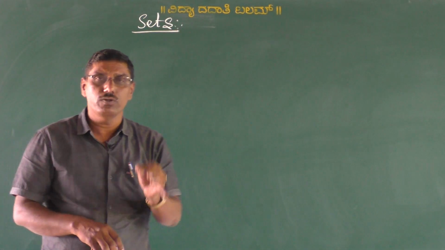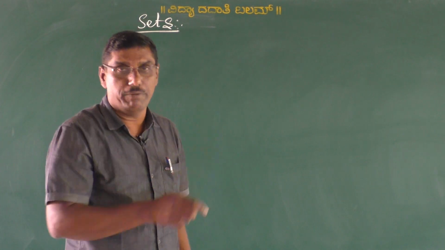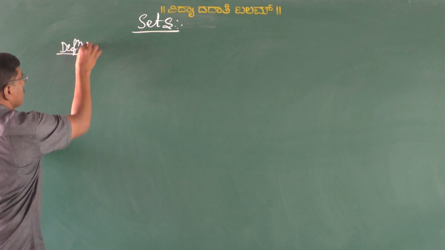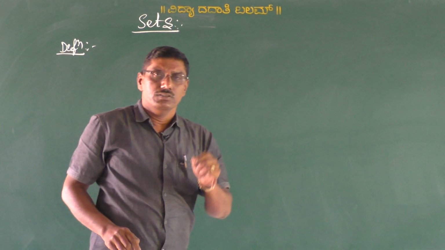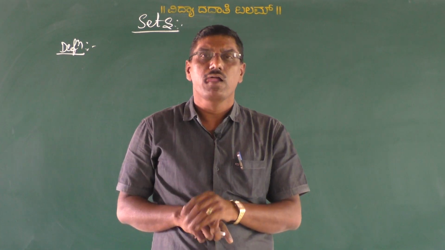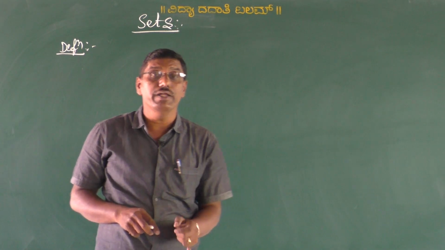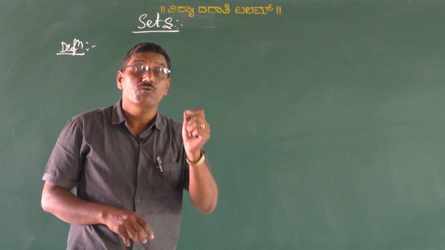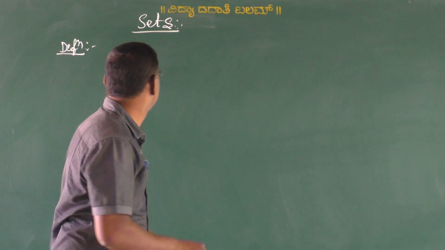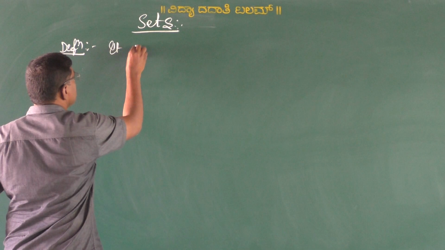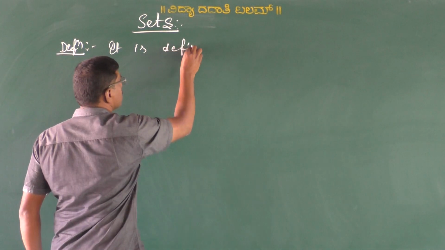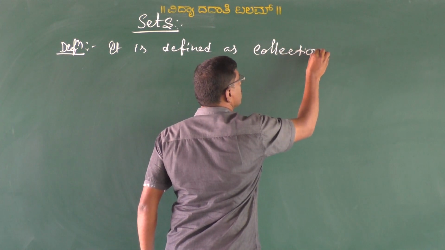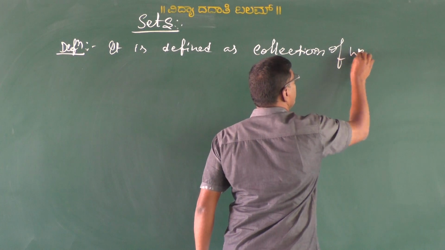Now, I am going to give the definition of a set, my dear students. A set is defined as a collection of well-defined objects.